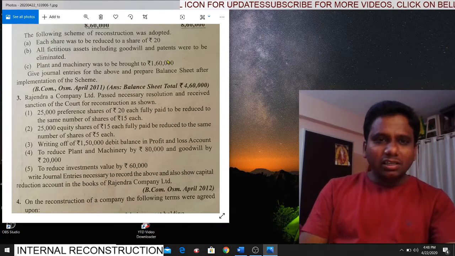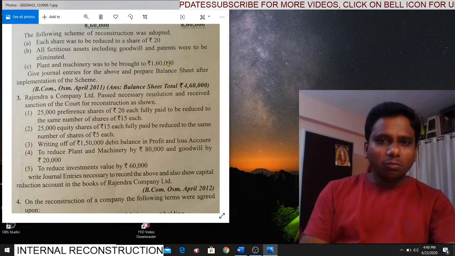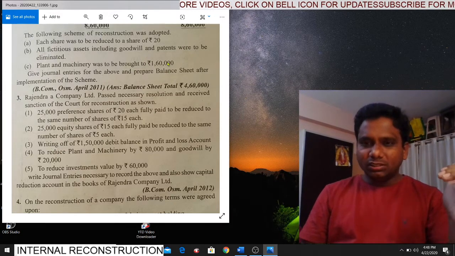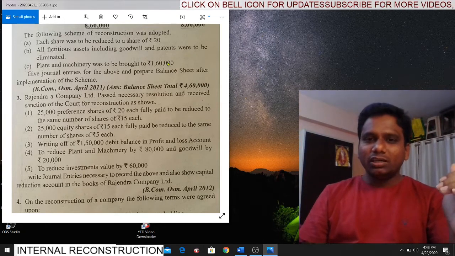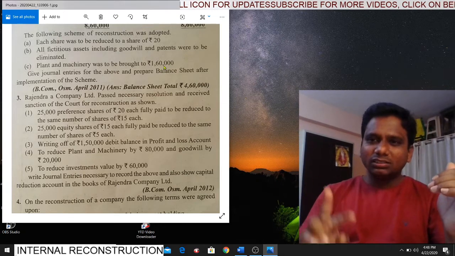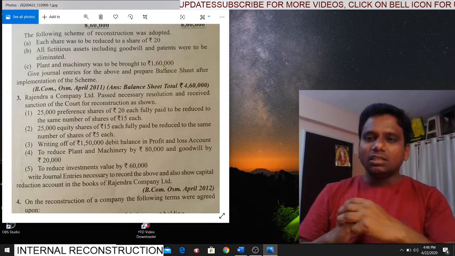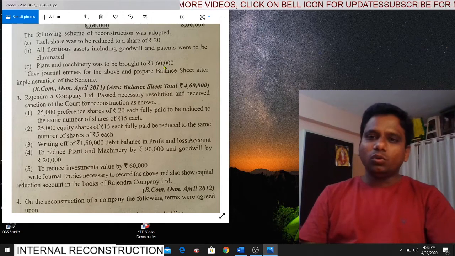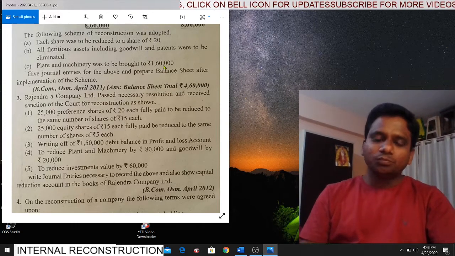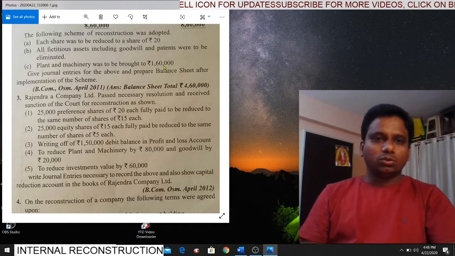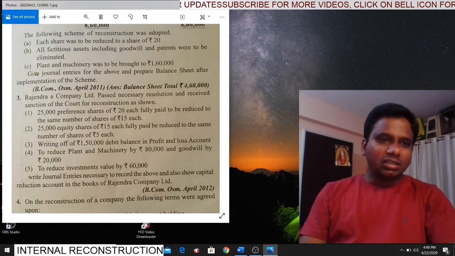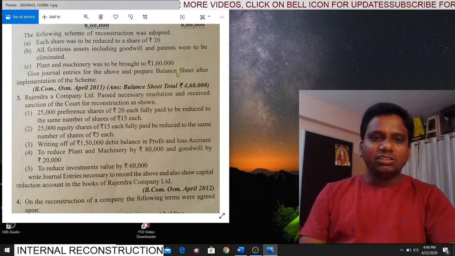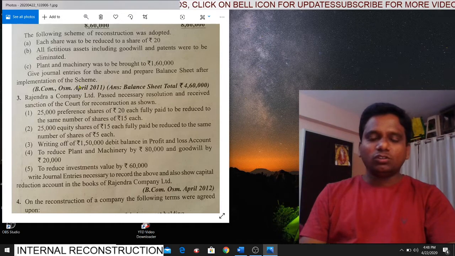That means the book value of plant and machinery is 2 lakhs, and we are reducing it to 1,60,000. What is the difference amount? 40,000. Is it an increase in the value of the asset or a decrease? Decrease in the value of the asset. So it is debited to capital reduction account. Is it clear, students? Next, give journal entries for the above and prepare balance sheet after implementation of the scheme.